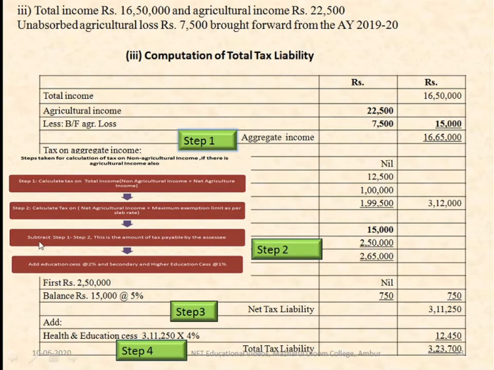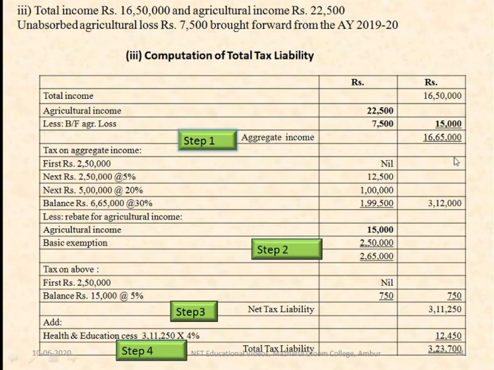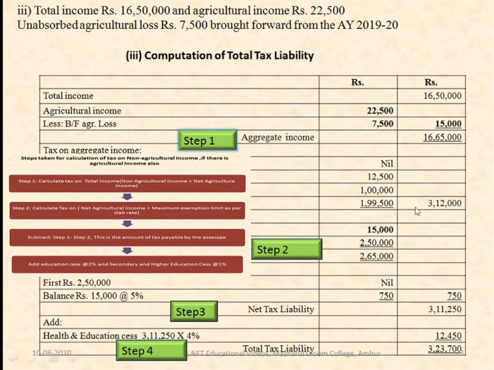Then what is step 3? Subtract step 2 from step 1. This is the amount of tax payable by the assessee. Step 1 amount is what we have calculated, 3,12,000. From this 3,12,000 we have to deduct 750. 3,12,000 minus 750, you get 3,11,250. This is the net tax liability.